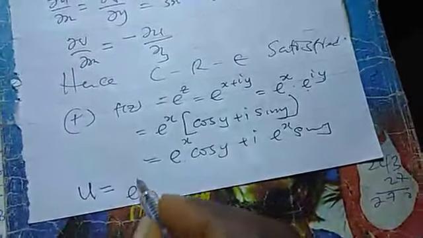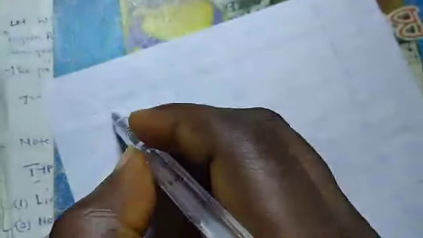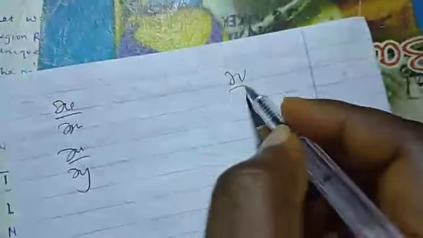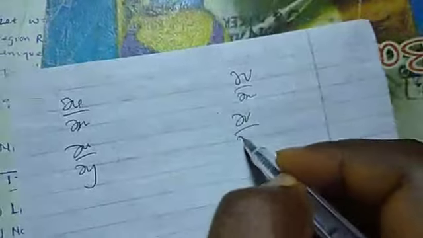From that place, I will take my u. My u is now exponential x cos y, and my v is exponential x sin y. So I can now verify these differentiations. When I verify it, I will find the du dx, the du dy, the dv dx, the dv dy.